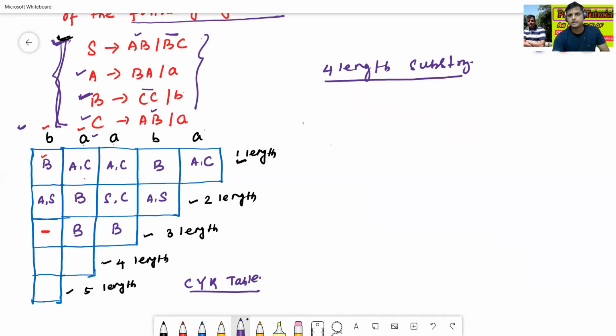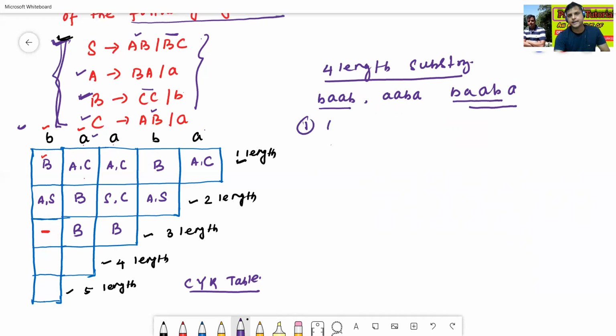The string is B A B A. So the 4-length substrings are B A B, comma A B A. So now I'll consider the first one.